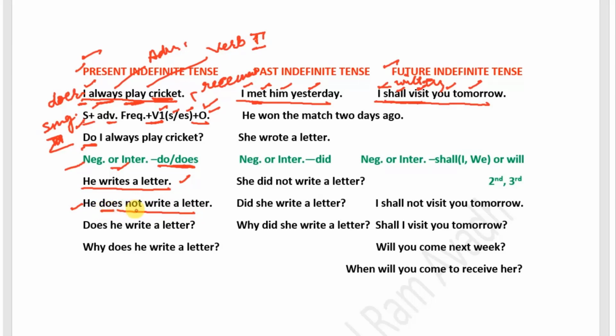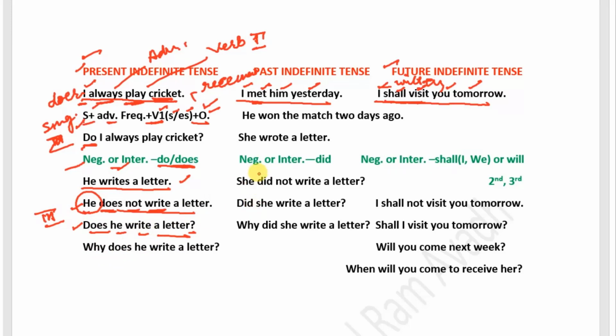Here we have used does and then not and write, first form of verb here. It means with does we always write first form of verb. We have used does here because the subject is third person singular. In the same way, if we convert this sentence into interrogative sentence, then it becomes does he write a letter.